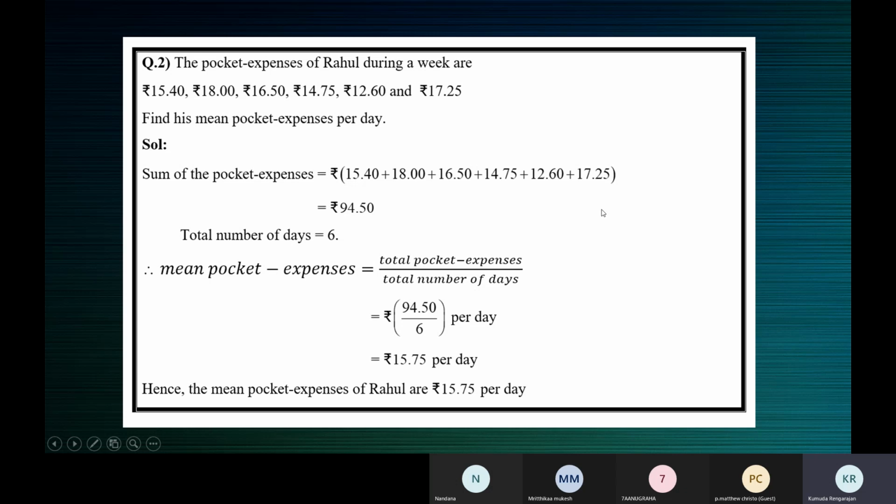Maybe next class, in the same slide, I'll include the division process also, so we can check our answers.